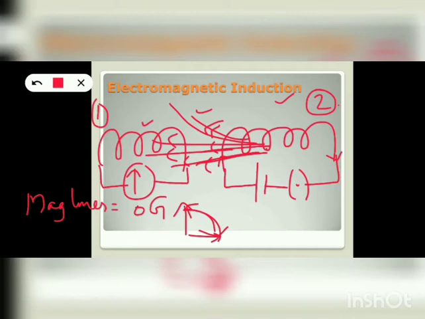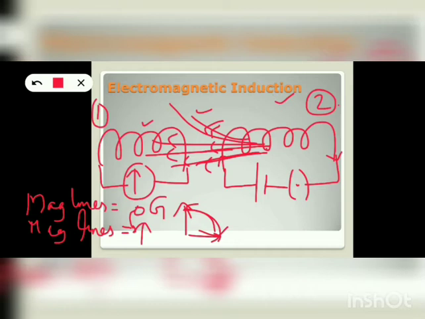These magnetic lines of force are associated with the coil 1. So when the circuit was switched on, the magnetic lines of force associated with the coil increases. That means some magnetic lines of force are associated with the coil 1. So the magnetic field has increased from 0 to some value. So there is a momentary change in the magnetic field.